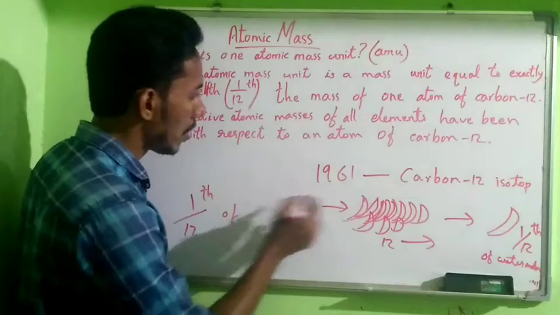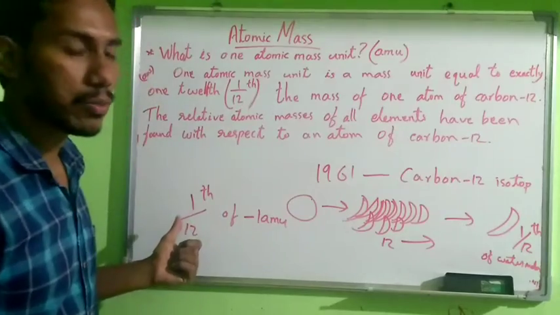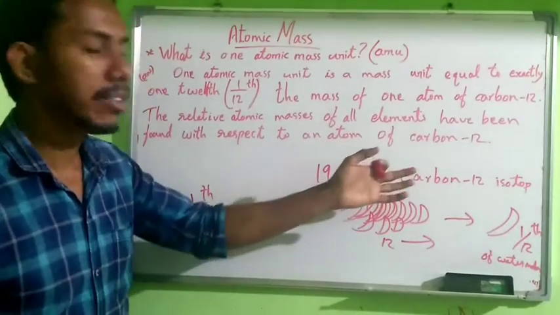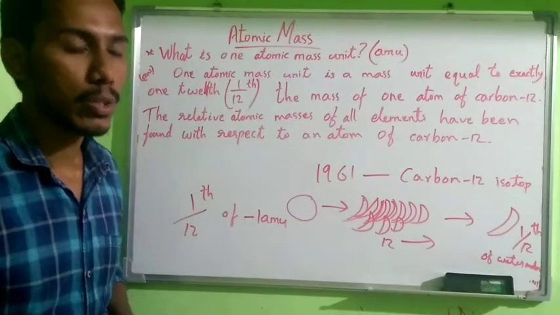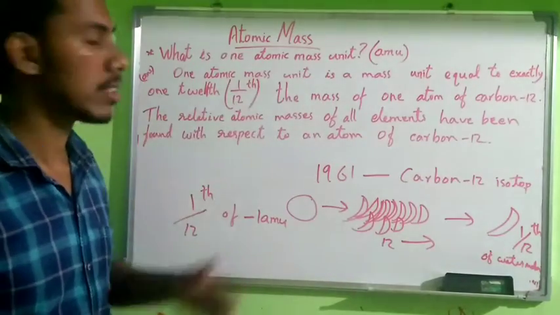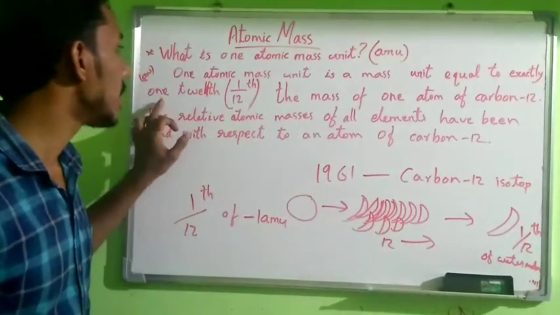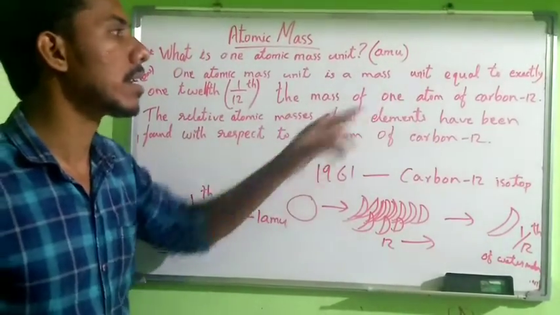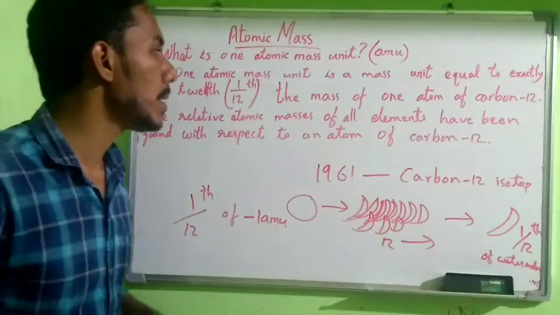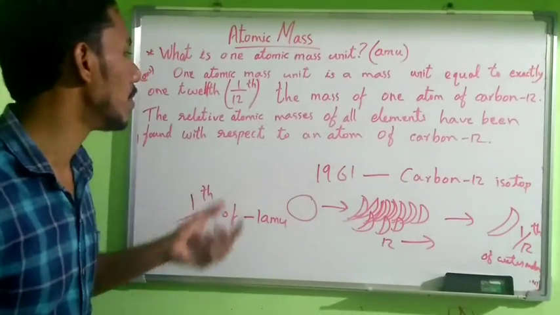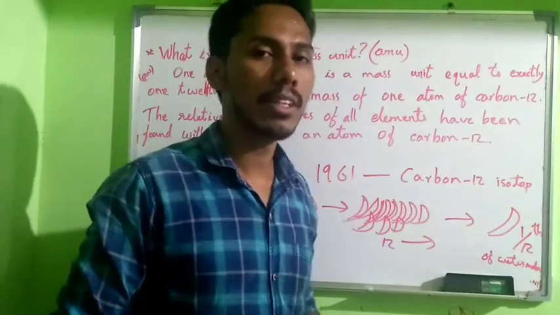This 1 by 12th of one carbon atom is called 1 AMU. The mass of 1 by 12th of the carbon 12 isotope is called 1 atomic mass unit. What is 1 atomic mass unit? 1 atomic mass unit is a mass unit equal to exactly 1/12 of the mass of one carbon 12 isotope. The relative atomic masses of all elements have been found with respect to carbon 12. This carbon 12 isotope is the reference.